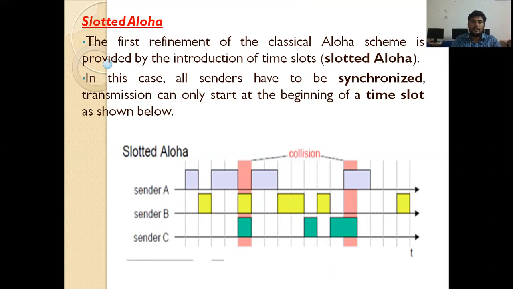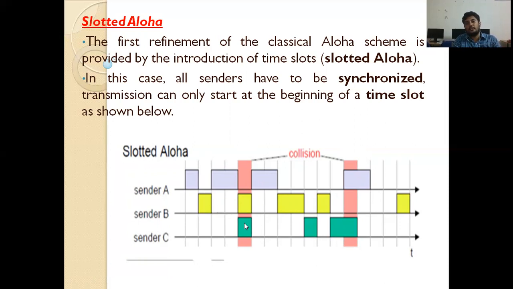For example, sender A transmits the data at 9 a.m. Sender B's data is ready at 9:15 a.m., but he waits until 10 a.m., if these slots are 1 hour slots. If we consider these slots as 1 hour slots, in the morning at 9 a.m. sender A sends a packet. Sender B's data packet is ready to transmit at 9:15 or 9:10 a.m., but he waits until 10 a.m. to transmit the data packets. This is one of the refinements or modifications done to pure Aloha.